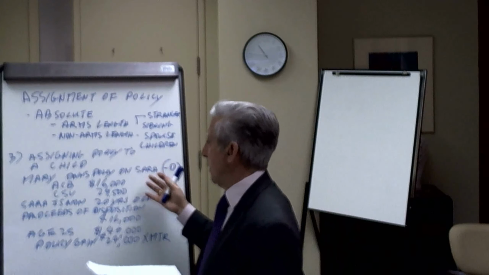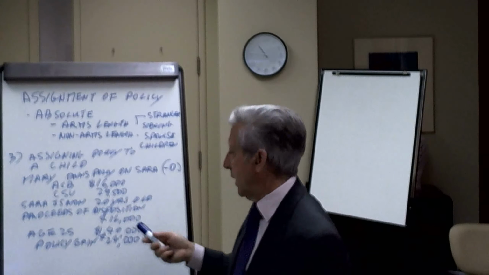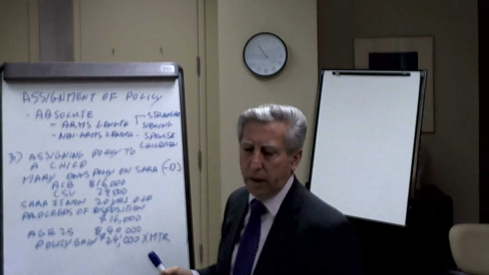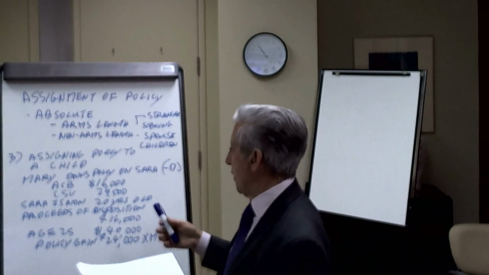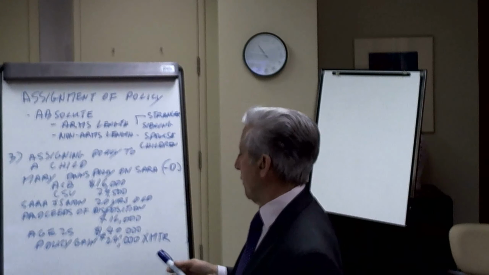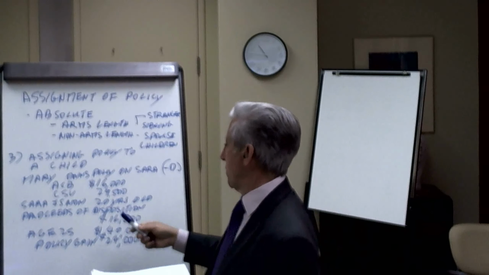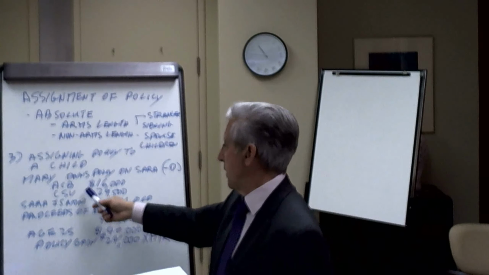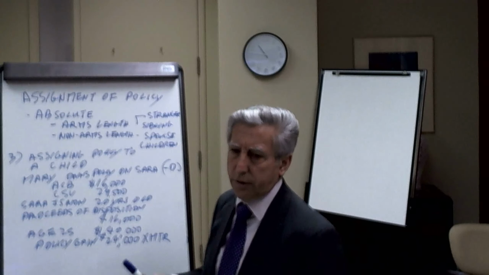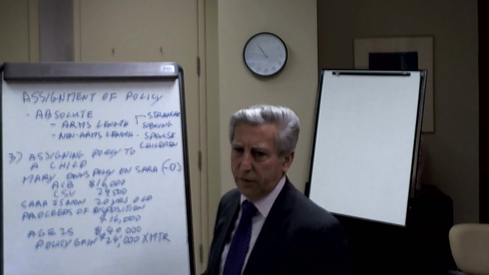So what we've got here is Mary owns a policy on Sarah. Mary is the mother in this particular case, and Sarah is the daughter. So Mary owns a policy on her daughter. At the time the policy is actually transferred, the adjusted cost base is $16,000. So there's your ACB. The cash surrender value is $29,500.